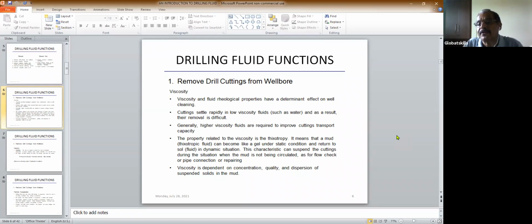If you add a lot of bentonite, the viscosity will go up. If you add less bentonite, viscosity will go down. If you add a lot of xanthan gum, the viscosity will be too much. So you must know how much viscosity you want and how much you are supposed to add to achieve that viscosity. So it is the job of a mud engineer to know these things, right?